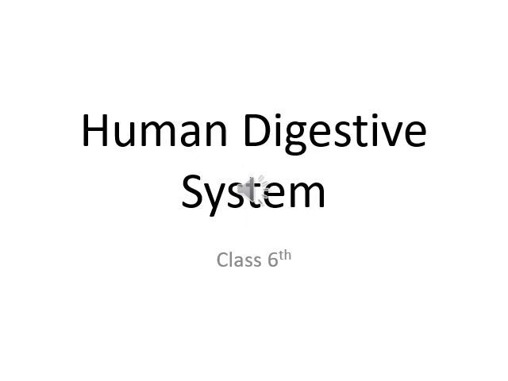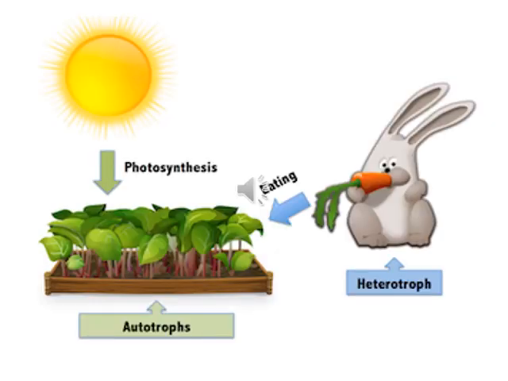Today we are going to discuss a very important chapter in your biology, that is the human digestive system. As you can see on your screen, there is a plant and a rabbit who is happily eating a carrot which is prepared from the plant.